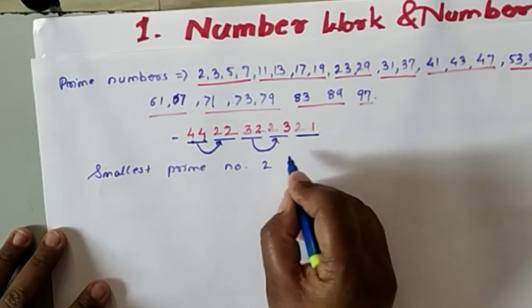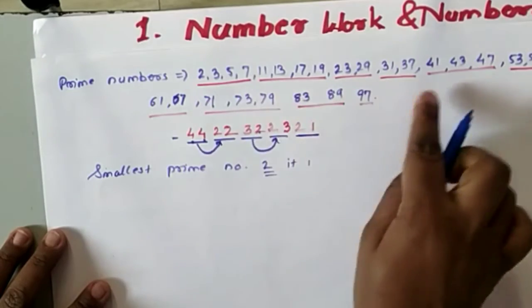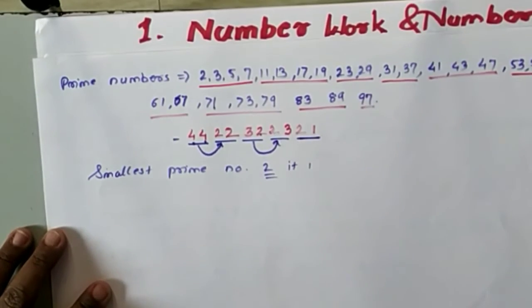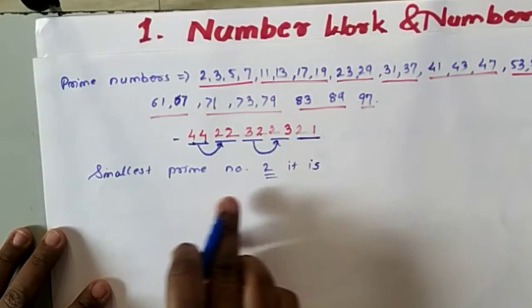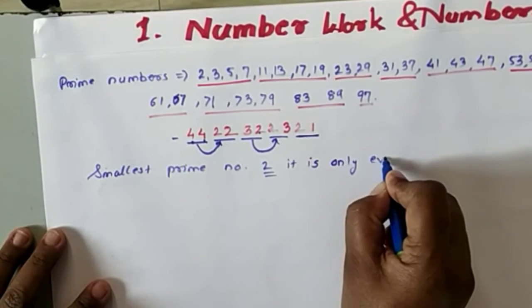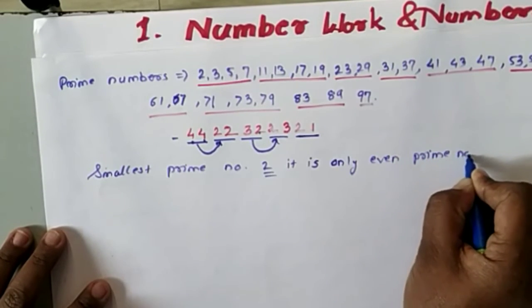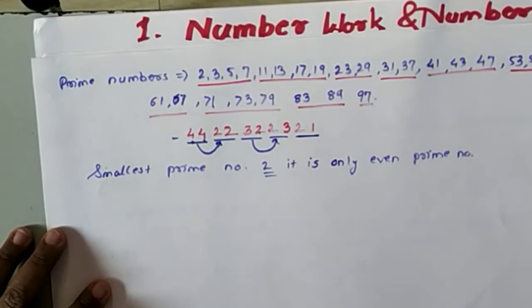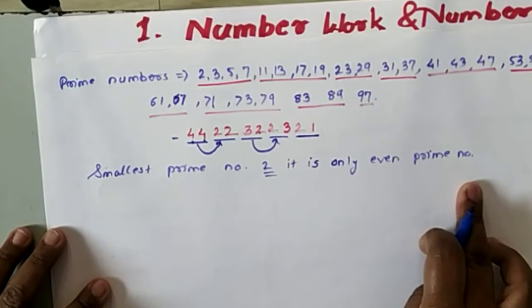2. And it is also an even prime number, and the only one even. If you see these numbers, you will notice that all the numbers are odd numbers except 2. So the smallest prime number is 2, and it is the only even prime number.